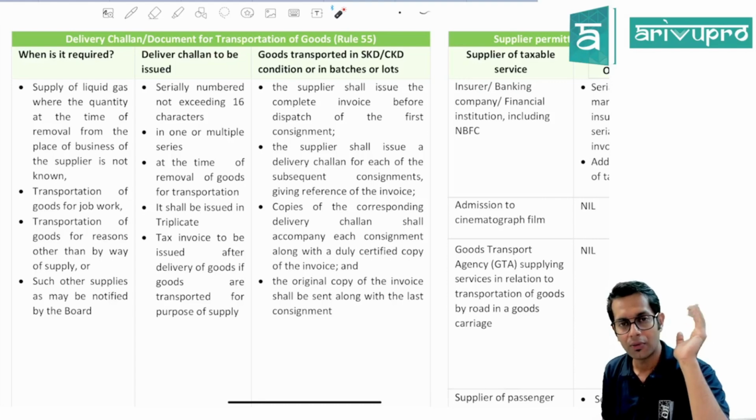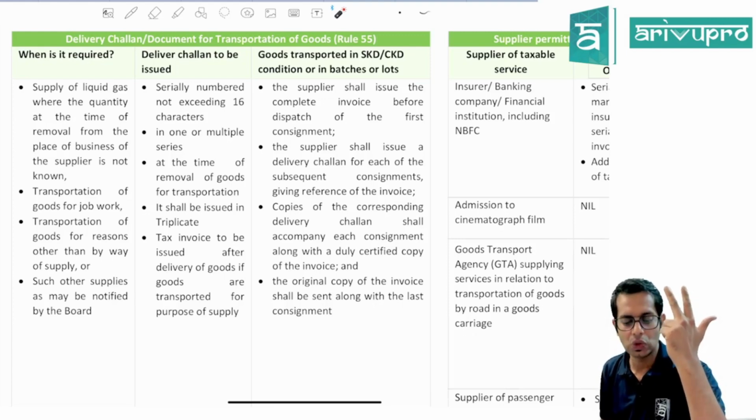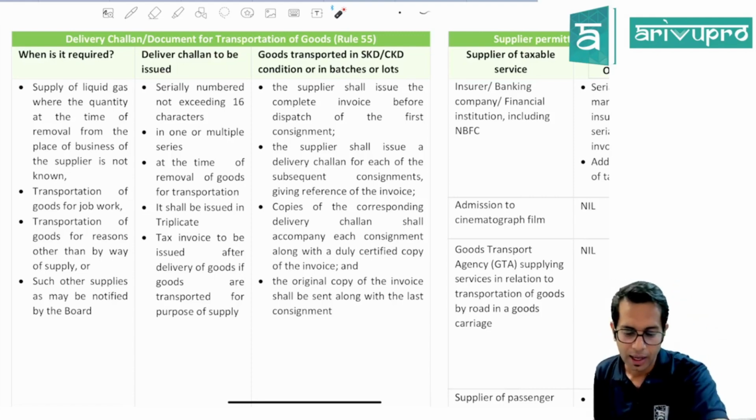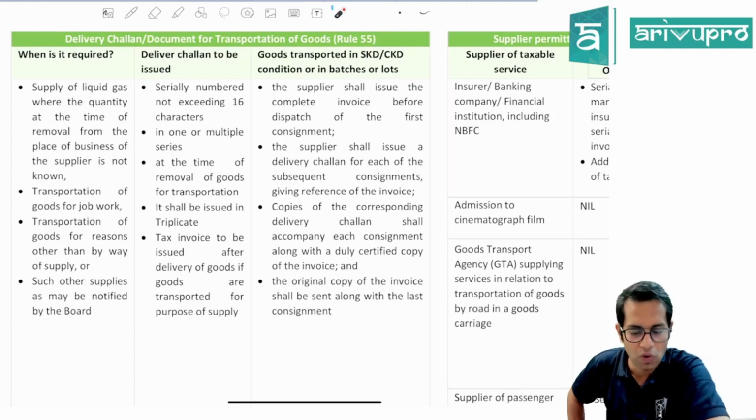Whatever delivery challan you are giving, the delivery challan which you are issuing should be serially numbered. It should be in one or multiple series. It should be issued at the time of removal of those goods, and it should be issued in triplicate. Now, very important is this point with respect to a delivery challan or Rule 55 challan.